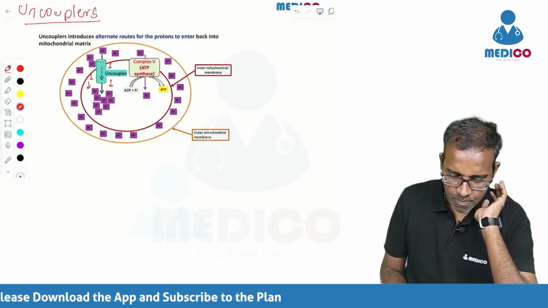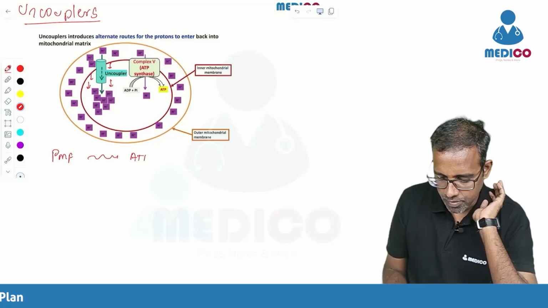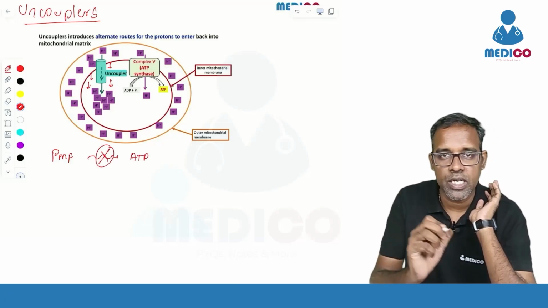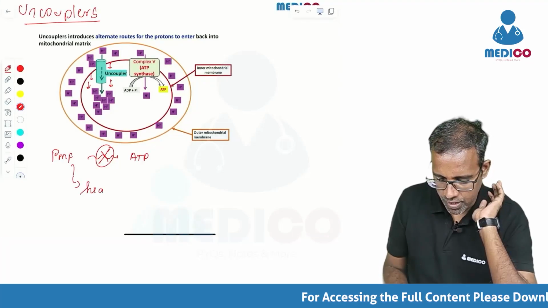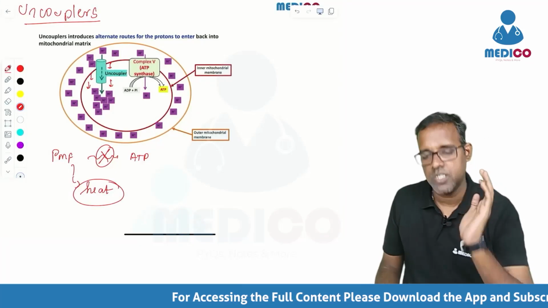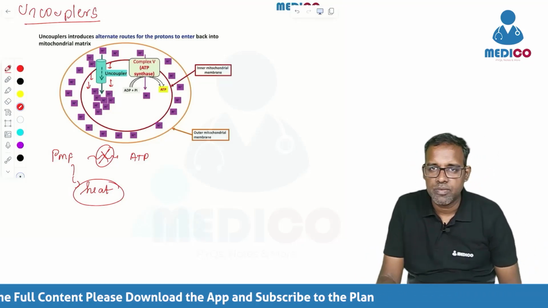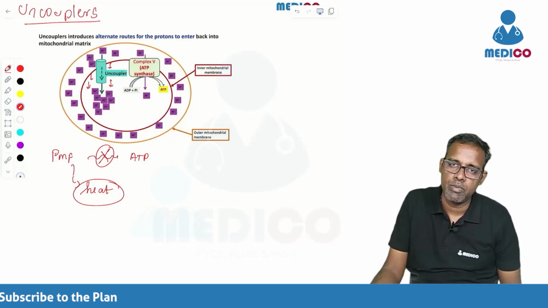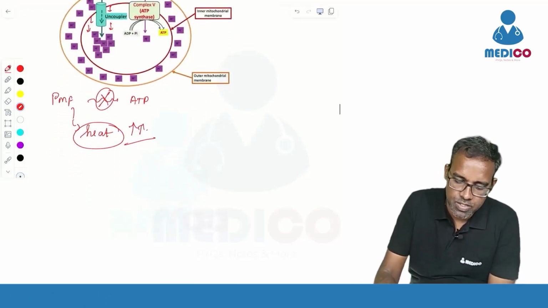So proton motive force is not converted to ATP in the presence of uncoupler because the protons are not going into ATP synthase. Instead, this proton motive force is released in the form of heat because everything comes out through the alternate channel. Here, oxygen consumption will be there, because all protons are coming inside, but there won't be any ATP production, and instead there will be heat production. So these are uncouplers.